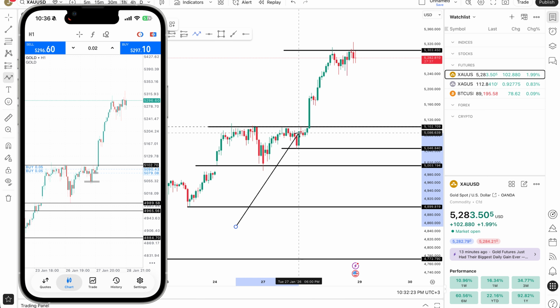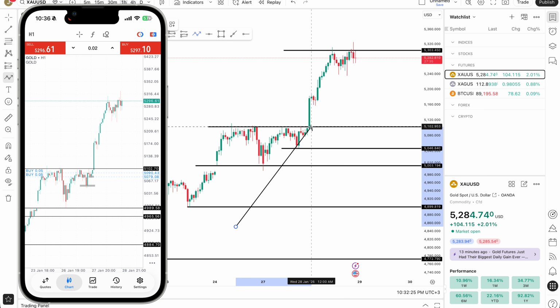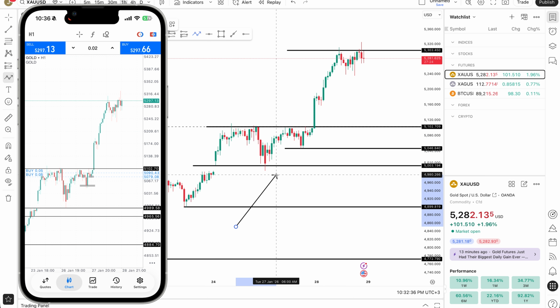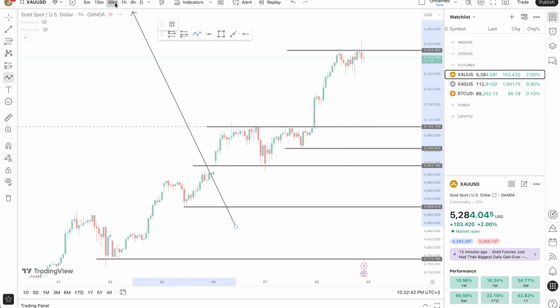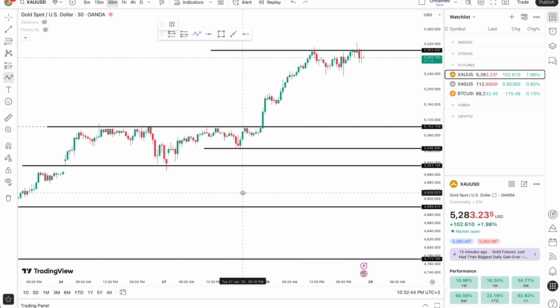I entered in right around here. So before it broke, I entered in right around here. But the reason why I entered is because price made a new higher low, which is higher than the previous low. And then if we drop to the 30 minutes, we can clearly see price made a higher low.